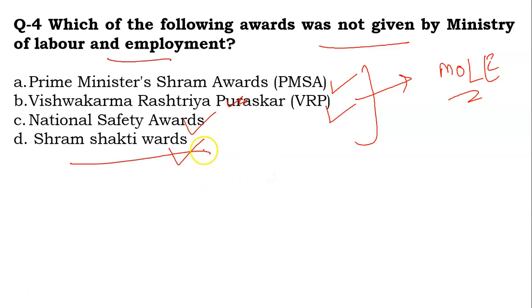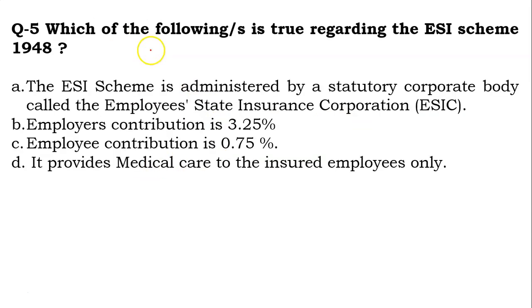And the last award, the National Safety Award, was instituted in the year 1965, and NSA is a means to give recognition to good safety performance on the part of the industrial establishment and to maintain the morale of both the management and the worker. So these three are given by the Ministry of Labour and Employment. Okay.